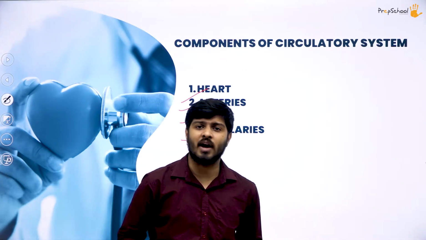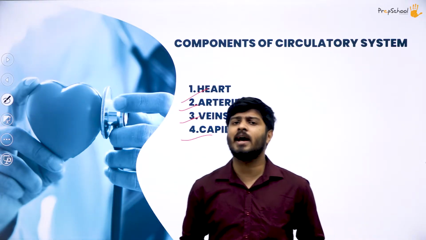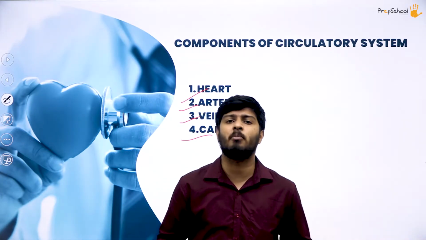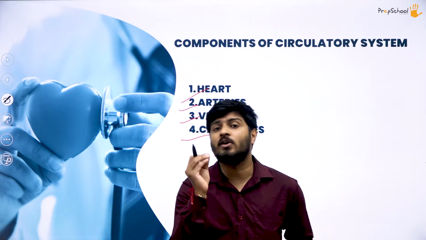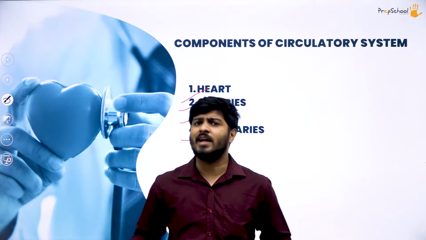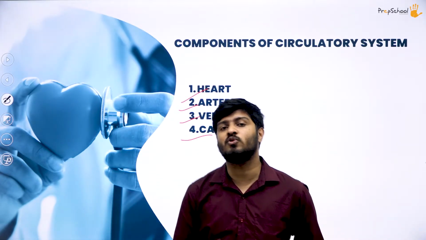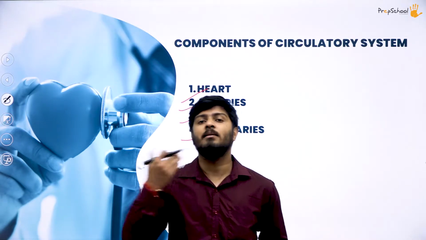Now what is the function of an artery? What relevance does it have in the circulatory system? Now you see, an artery carries the oxygenated blood across your body so that your body can have those micro and macro minerals or required elements that I talked about earlier. And if that's the case, what about the veins? Veins basically bring back the used blood from the body to the heart.